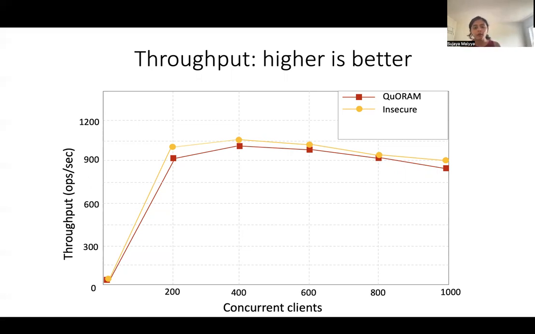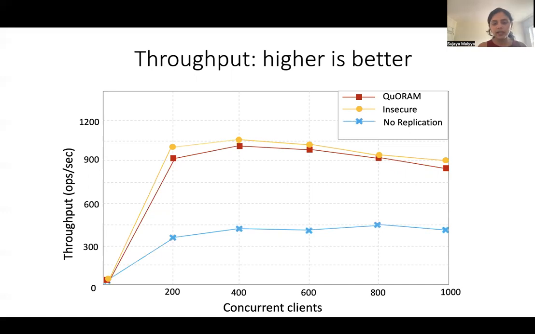And looking at the performance of the no replication solution, which gives us security but is not fault tolerant, we see that this performance is about 2.4 times lower than QuORAM's. And the reason for this is that the solution has a single proxy, which is being bombarded with an increasingly higher number of concurrent clients. And also when we have geo-distributed clients, some of the clients are facing extremely long communication latency with the proxy. And this translates into lower throughput values.